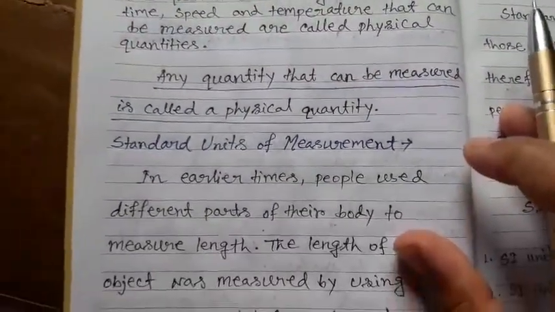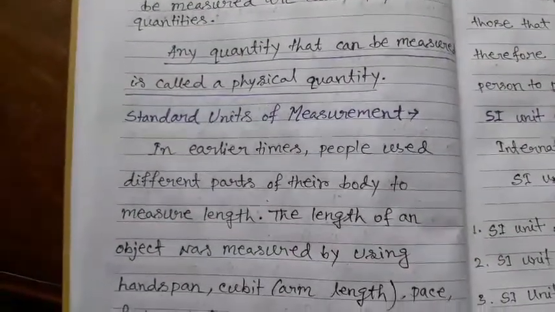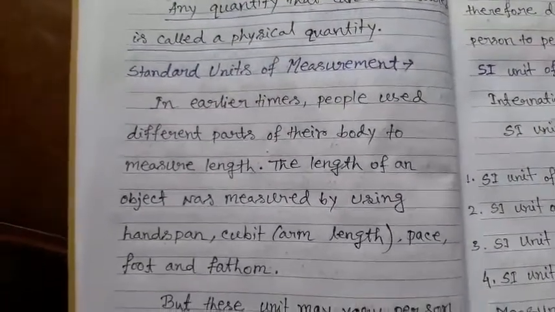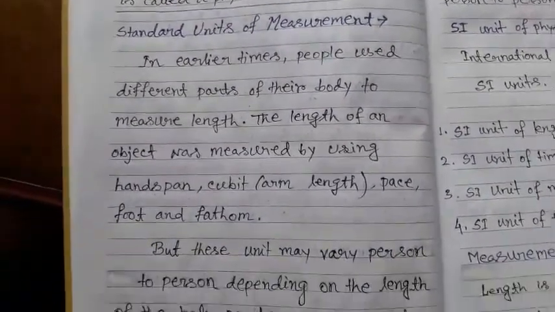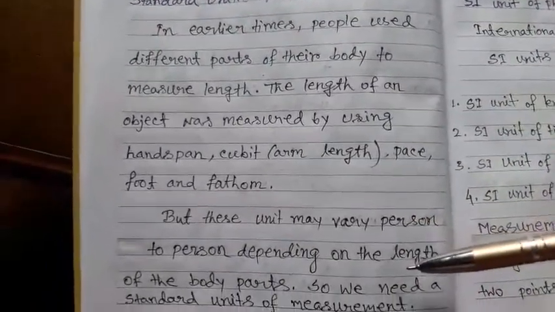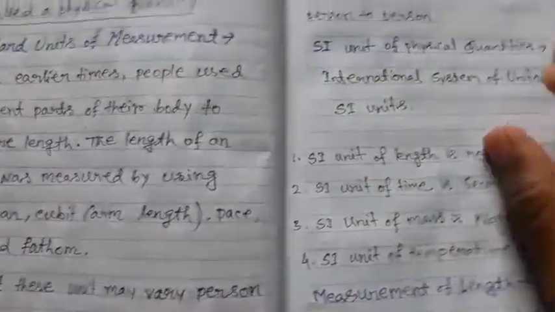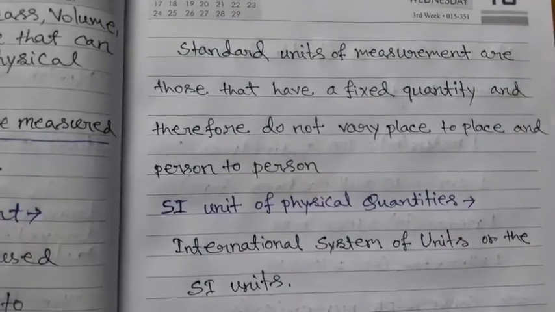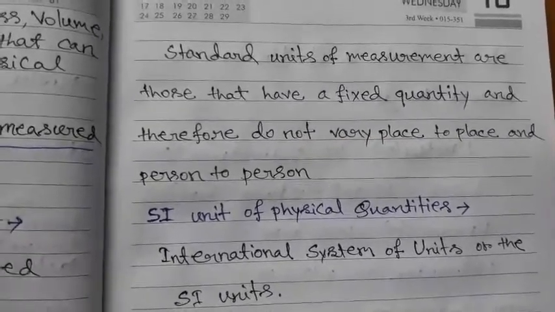Standard units of measurement. In early times, people used different parts of their body to measure length. The length of an object was measured by using handspan, cubit, pace, foot, and fathom. But these units may vary from person to person depending on the length of the body parts. So we need standard units of measurement. Standard units of measurement are those that have a fixed quantity and therefore do not vary from place to place and person to person.